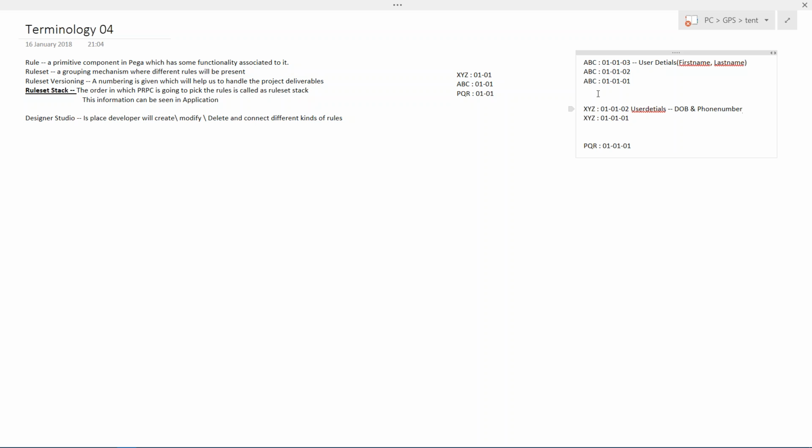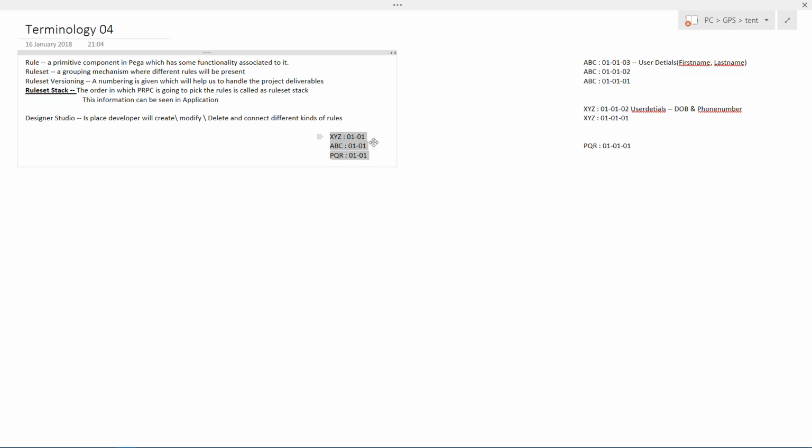So what happens? Based on the order in which PRPC is going to look for the rule, it is going to make a huge difference on the front end. Ultimately, when something is getting affected on the front end, who is going to get impacted? Our end user. Basically, if there is no end user, obviously we are not there. So that much of significance is there for the rule set stack.